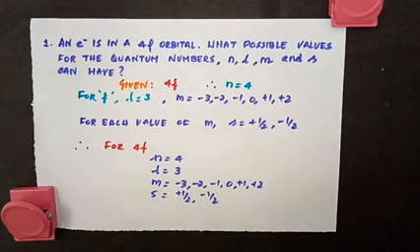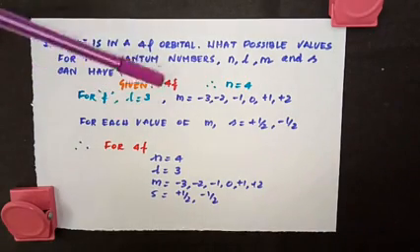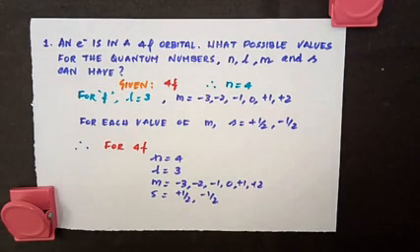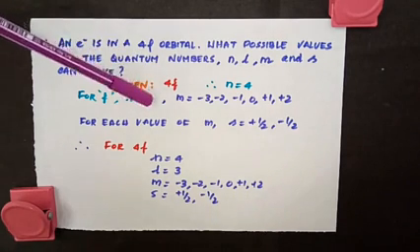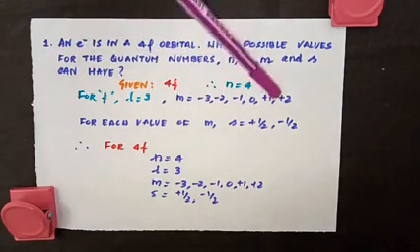And when you write f, what is the l value for f? It is 3. Remember, l is equal to 0 for s subshell, l is equal to 1 for p subshell, l is equal to 2 for d subshell, and l is equal to 3 for f. So now we have l equal to 3 because this is f subshell, and we know for an l value, m can have plus l to minus l through 0. So this is 3. So what are the possible m values? Minus 3, minus 2, minus 1, 0, plus 1, plus 2, and plus 3.